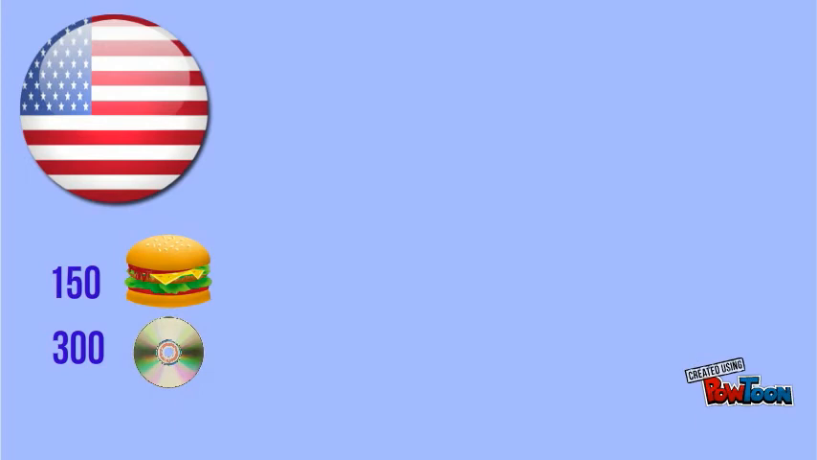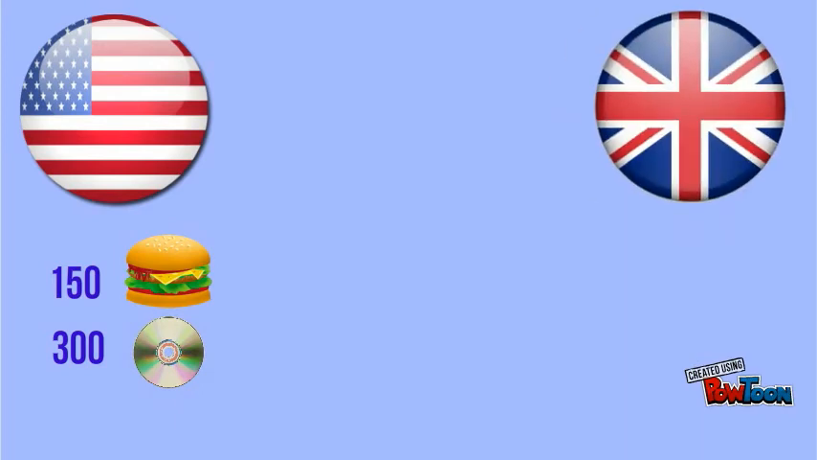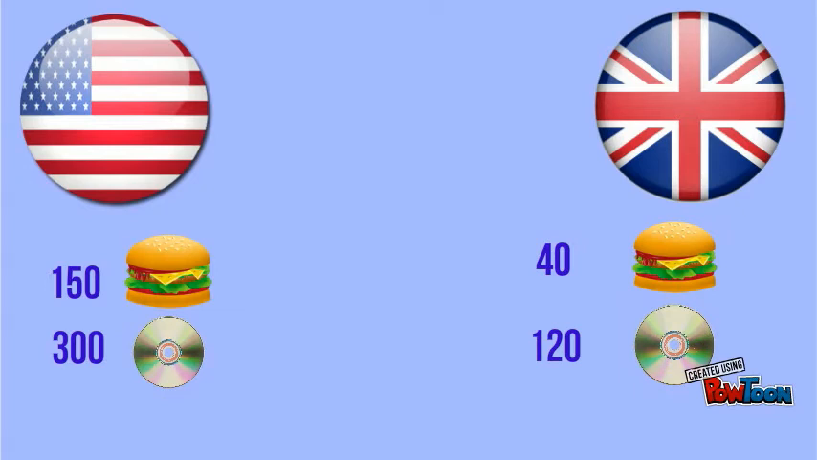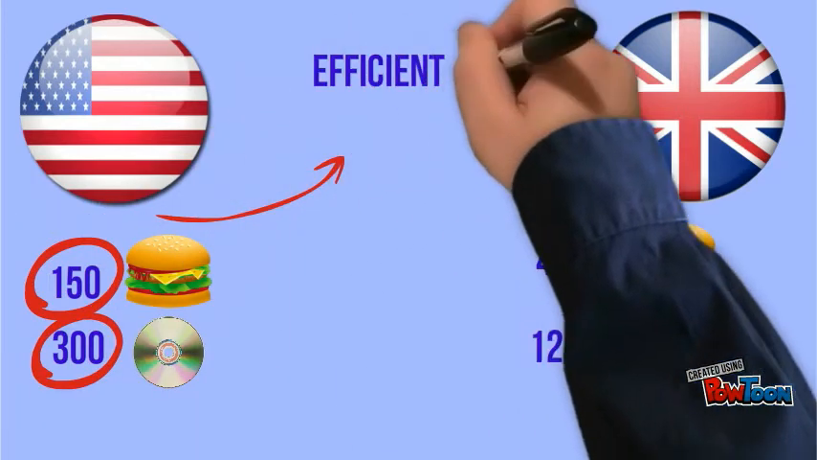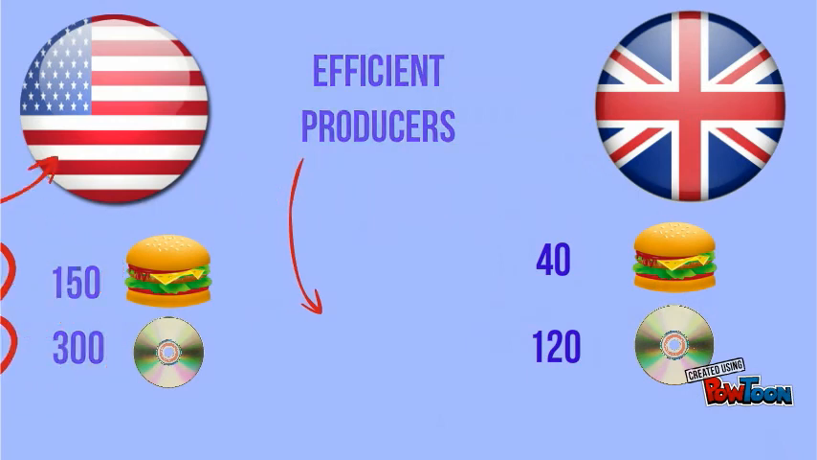However, the US is able to produce 150 hamburgers and 300 CDs with a given amount of resources, while England is able to produce 40 hamburgers and 120 CDs with the same amount of resources. We can see here that the US can produce more of both goods with a given amount of resources, which means that they are using these resources more efficiently, and thus have an absolute advantage over England.